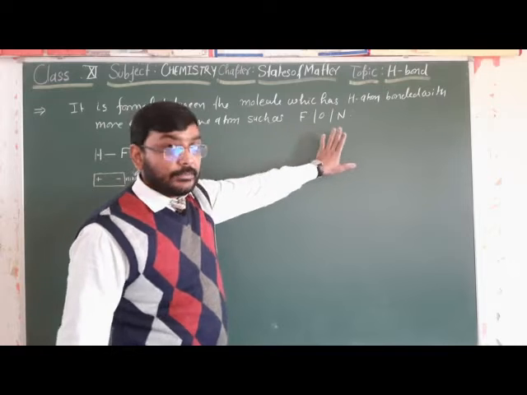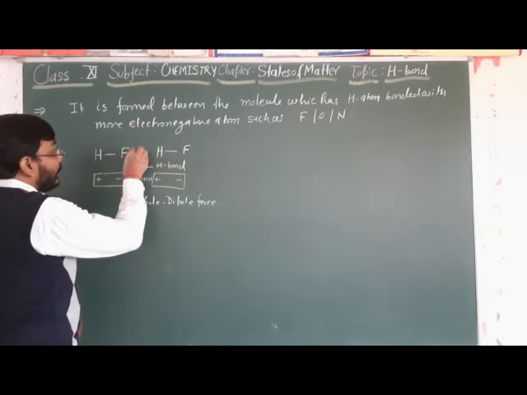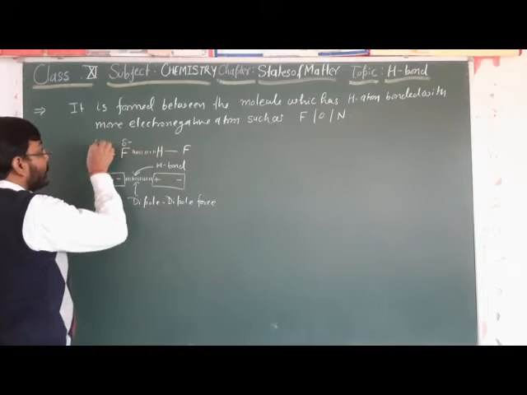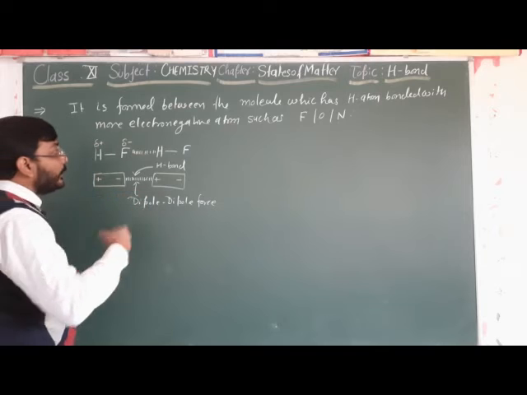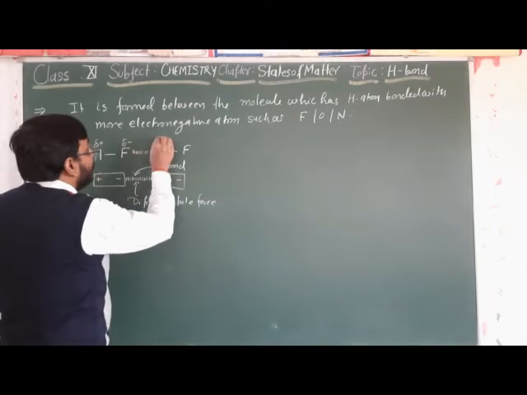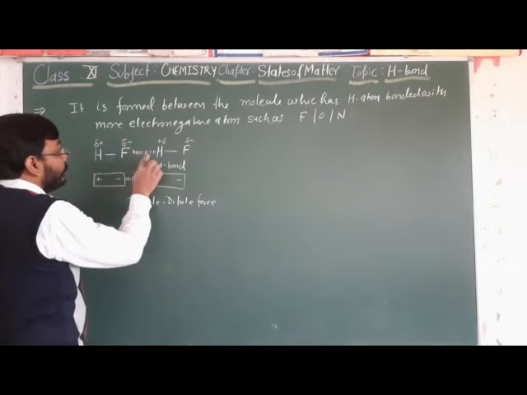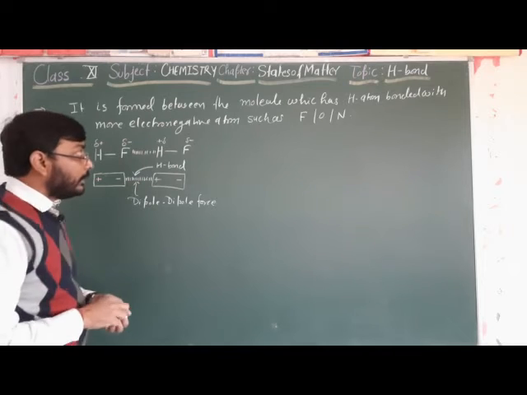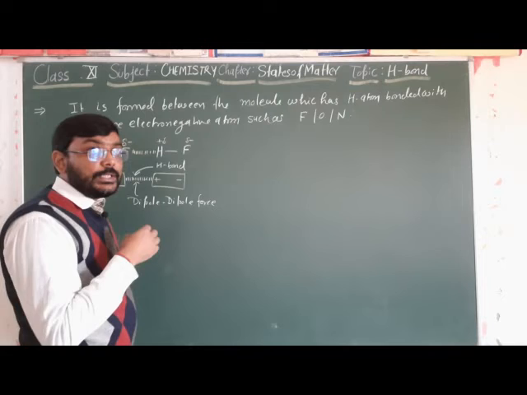Only these three atoms. So this is one example. Between fluorine and hydrogen, fluorine, being partially negative, withdraws the covalently bonded electrons towards itself due to its more electronegative behavior. It gets a partially positive and partially negative charge. So between the fluorine and hydrogen, a kind of interaction arises. That interaction we call the hydrogen bond, and this phenomenon is known as hydrogen bonding.